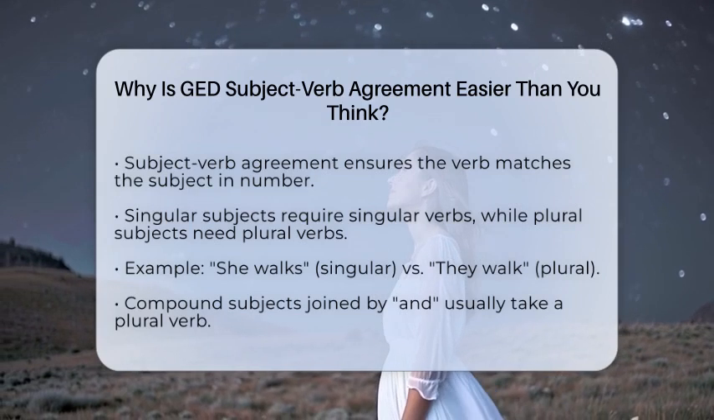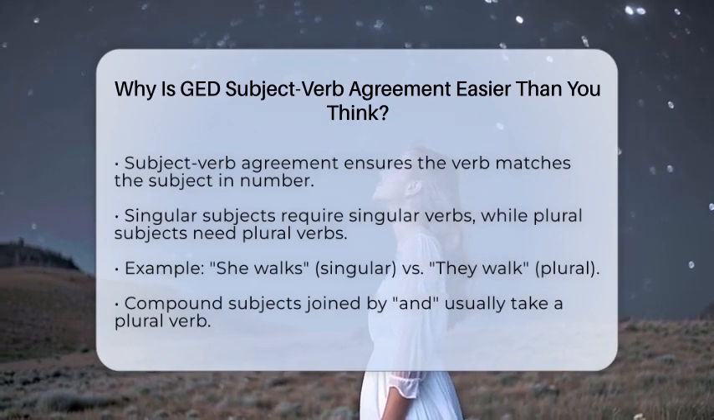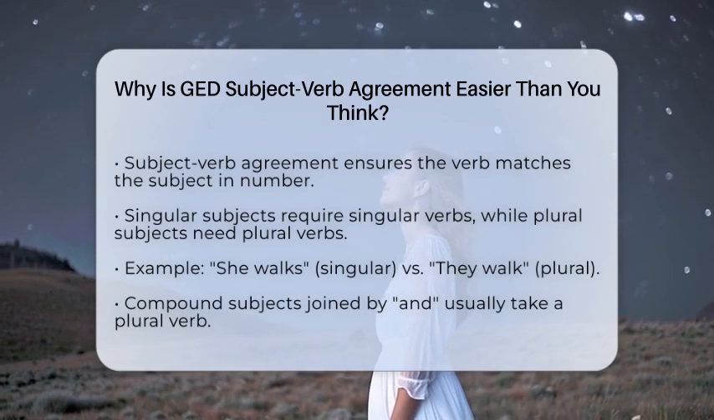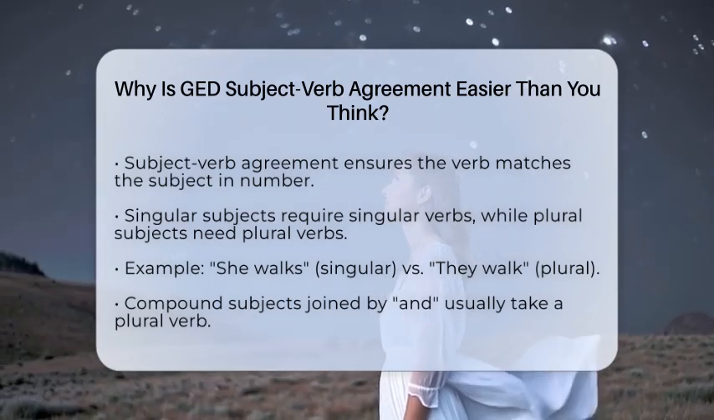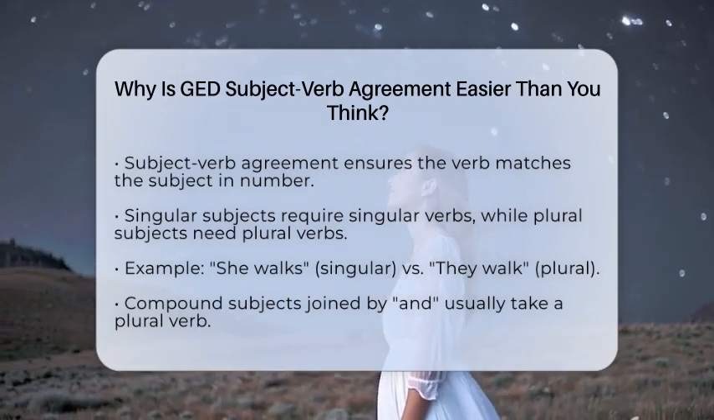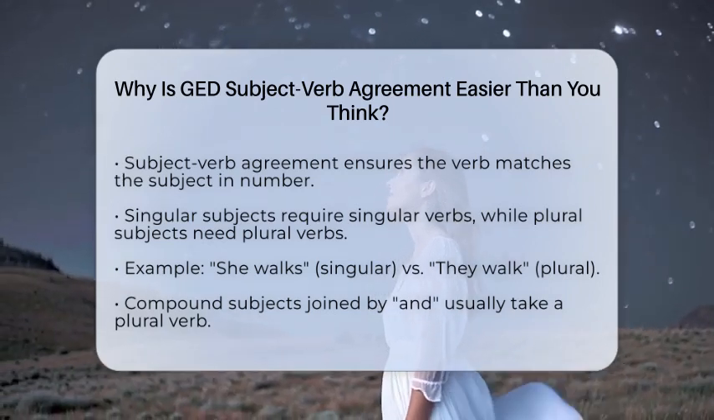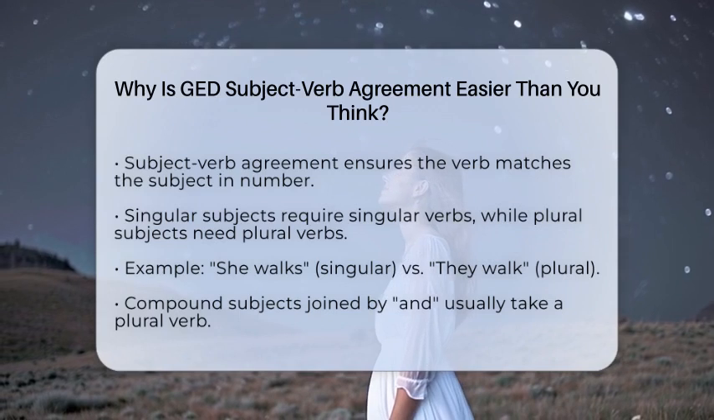Subject-verb agreement is all about making sure the verb in a sentence matches the subject in number. This means that singular subjects need singular verbs and plural subjects need plural verbs. Once you grasp this basic idea, it becomes much easier to apply.